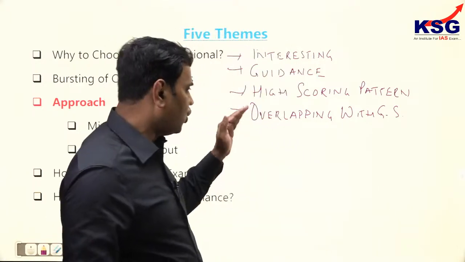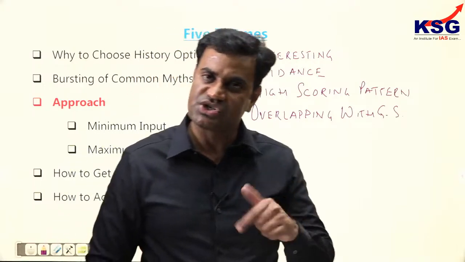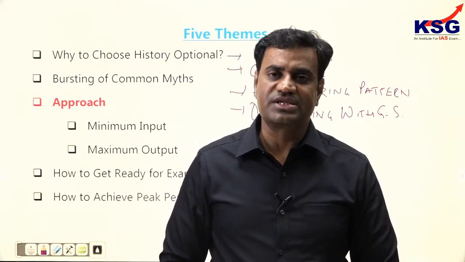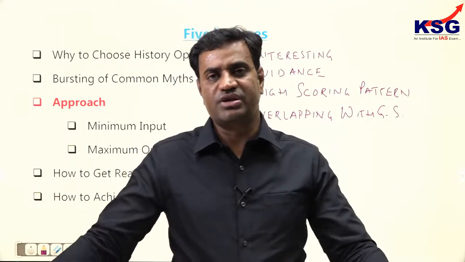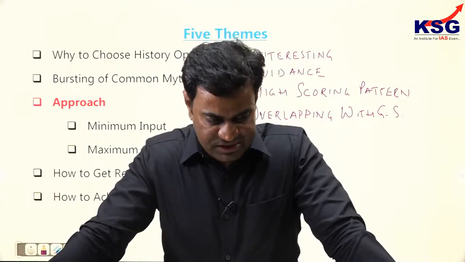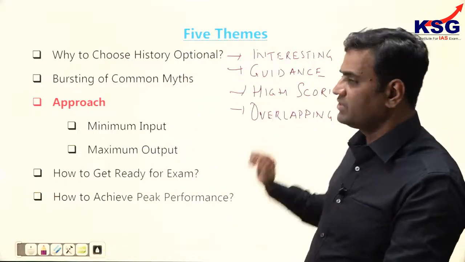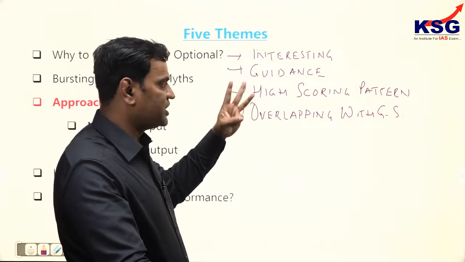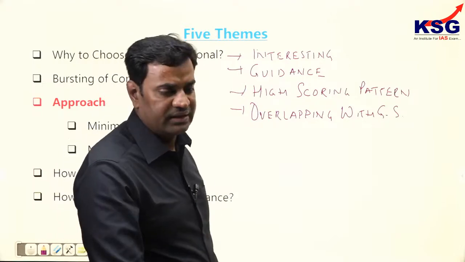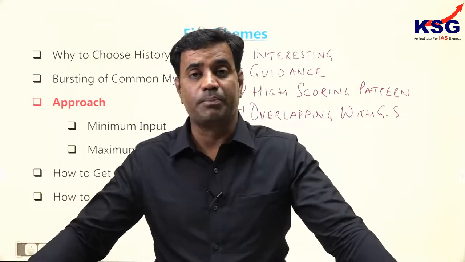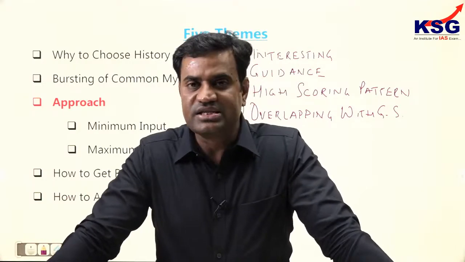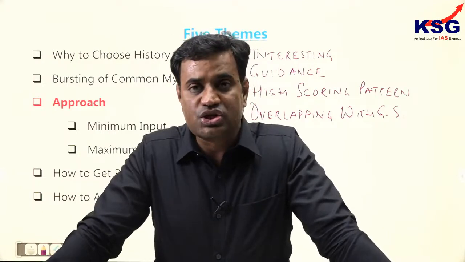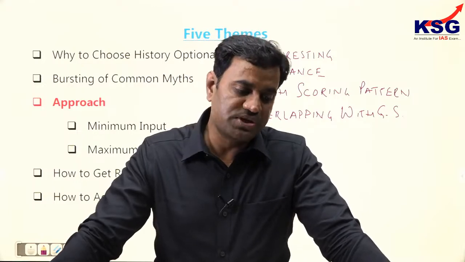So obviously it leads to overlapping with GS, and that helps you to score not only in history optional but in GS, both in prelims and mains examination. It helps you to write a better essay, and therefore all these factors make history a promising optional for all aspirants. So why choose history optional: first, it is highly interesting in nature; second, the proper guidance; third, high scoring pattern; and fourth, overlapping with the GS. These are major advantages, and I think they make it very clear that if you have interest in the subject, there should be no second thought to go with this optional subject.